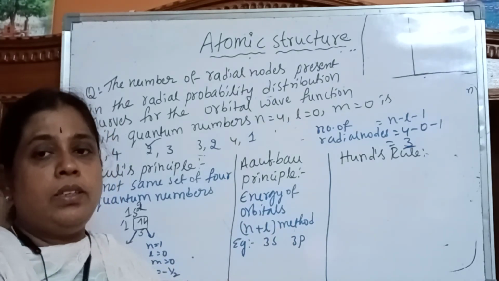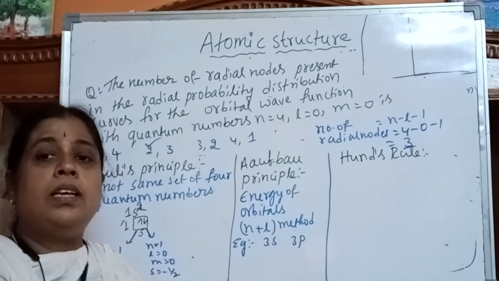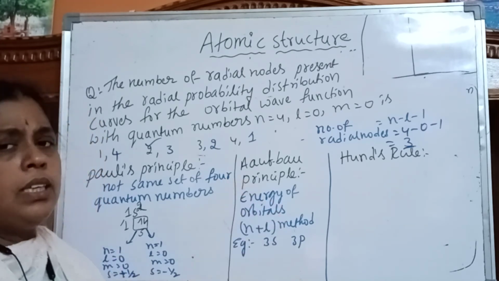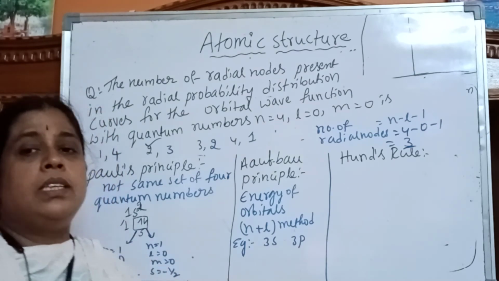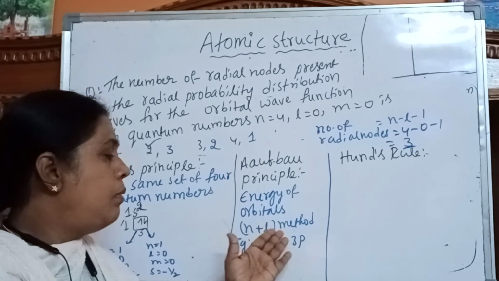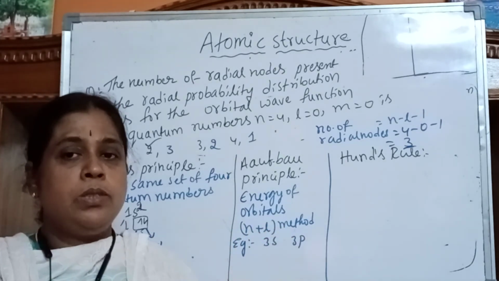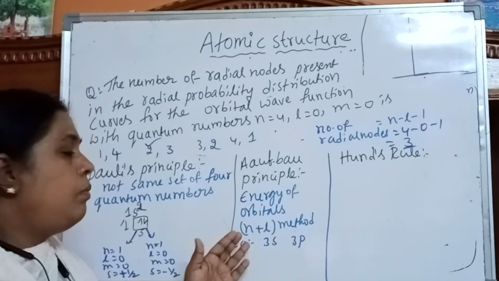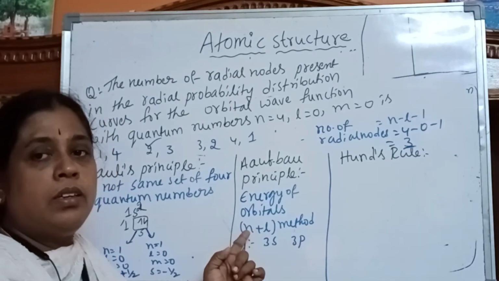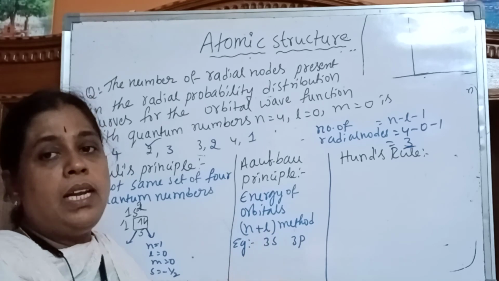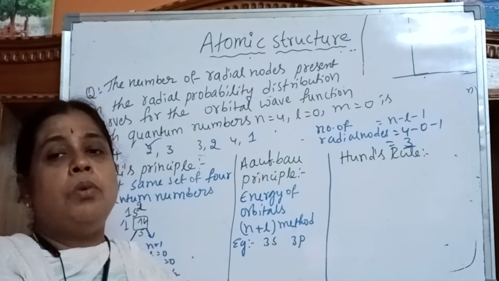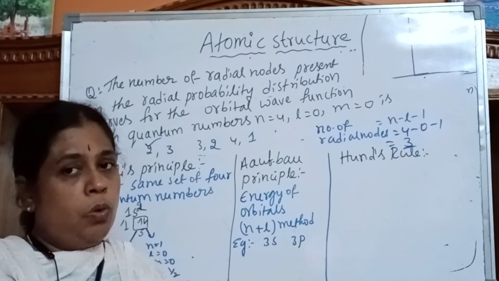Aufbau principle means electrons generally fill the orbitals in increasing order of their energies. The energy of orbitals is known by using two methods: one is the n plus L method and the next is Sommerfeld's diagram. The n plus L method is important for MSET. Here n is the principal quantum number and L is the azimuthal quantum number. The concept is that the orbital with more n plus L value has more energy.